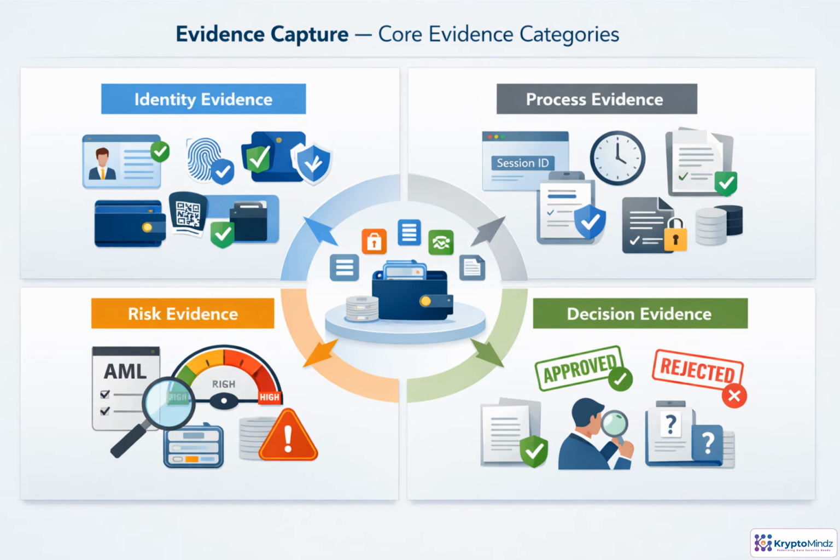Think of evidence capture as the audit memory of the onboarding journey. Identity evidence shows which attributes were verified, which credentials were presented, and whether the issuer was trusted. Process evidence explains the context: session IDs, timestamps, consent, purpose, and policy version. Risk evidence records AML screening, scores, factors, and escalation signals. Decision evidence closes the loop by showing whether the applicant was approved, rejected, referred, or asked for more information.